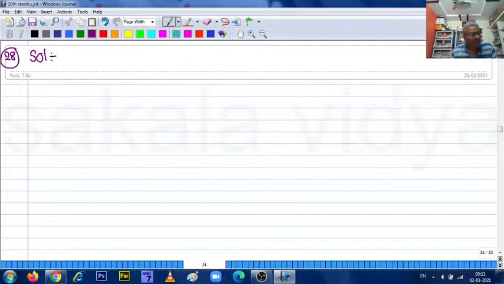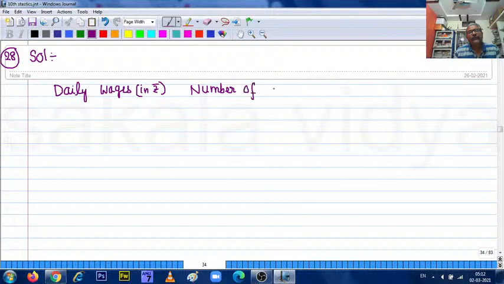First let us prepare the table. Daily wages in rupees, next number of workers, next we need to find the mid value xi, deviation di is equal to xi minus a, next fi di.